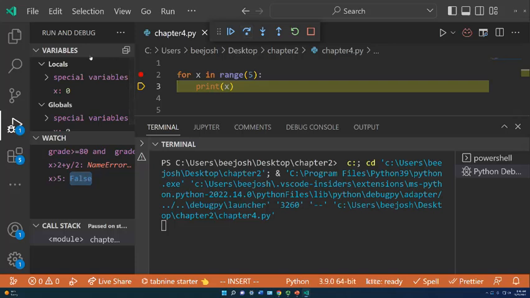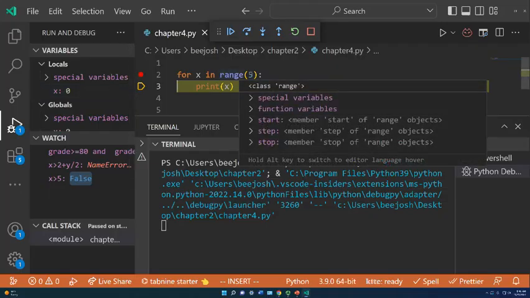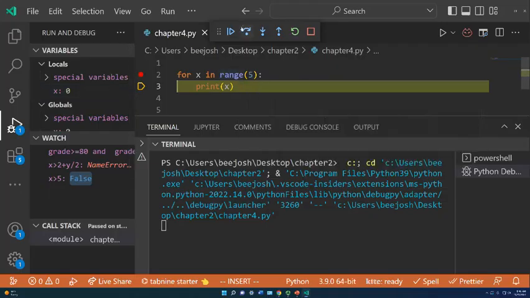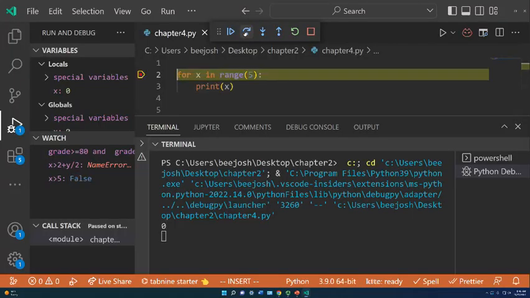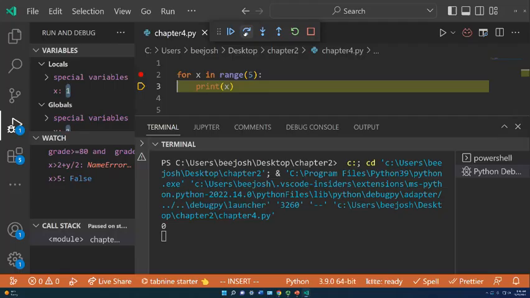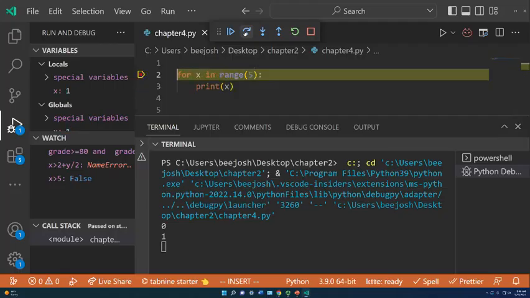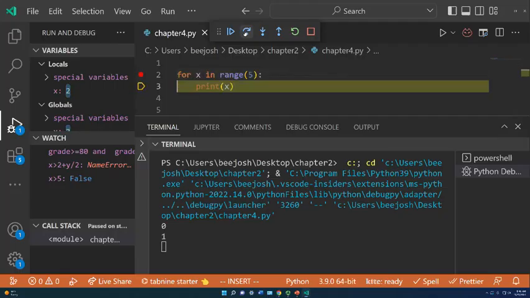Now x is created, and it's automatically assigned the value 0, because when you use in range, it starts the first value at 0, and then it's going to run 5 times. That means it's going to start at 0 and end at 4. Now you're like, oh, why doesn't it start at 1 and end at 5? And I'm like, no. Learn, 0 is 1.